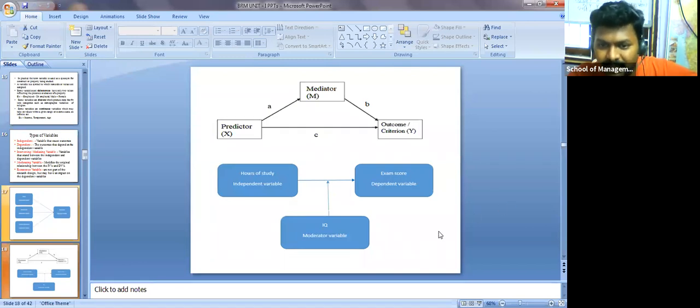Then in between, the moderator is IQ. Even if you start studying 1 day before, if you have a good IQ, you will cover the entire concepts. But students who don't have a strong IQ, even if they spend hours together, may not complete at least 1 or 2 units. Clear? Do you have any questions?